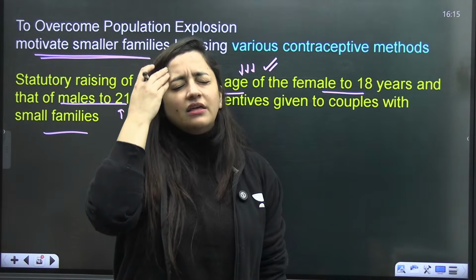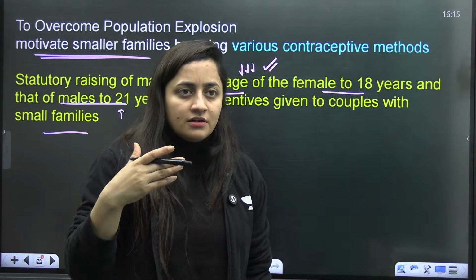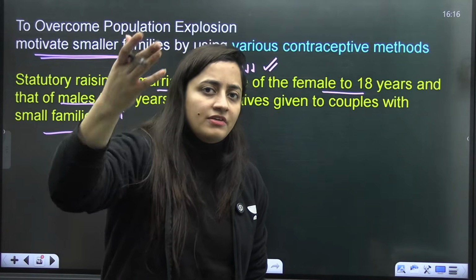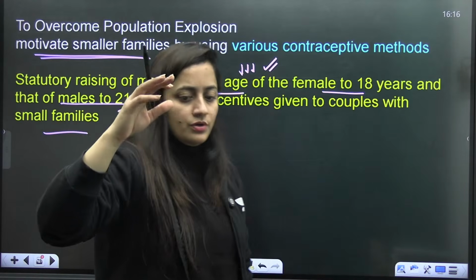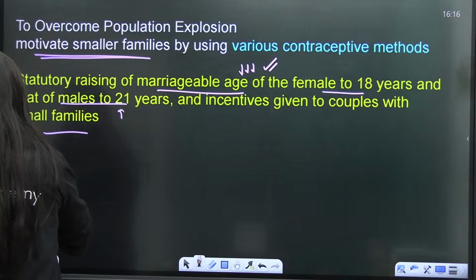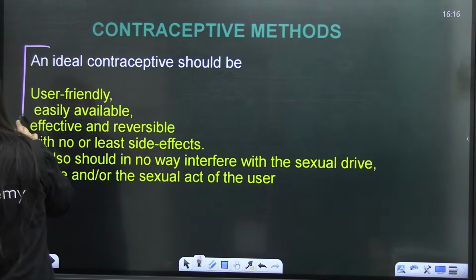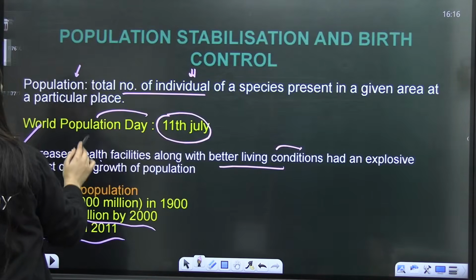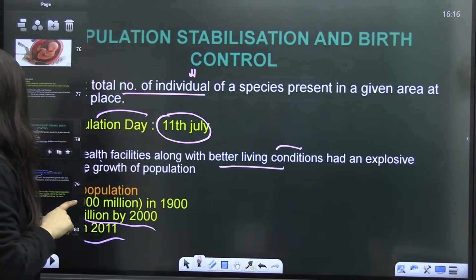There was also something put forward that the marriageable age of females should increase. Right now it is 18. From 18 we can move it to 21, 22 for the females and for the males as well. Yet it is not applicable. Okay, so now for the exam, one question that can be asked is related to this. Yes, they can ask you a question related to this given in NCERT.